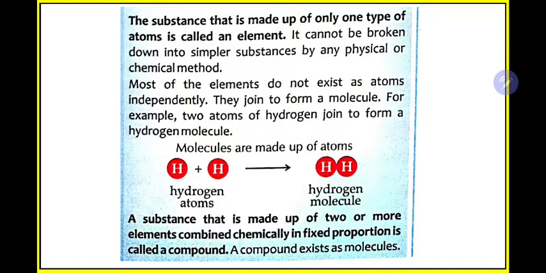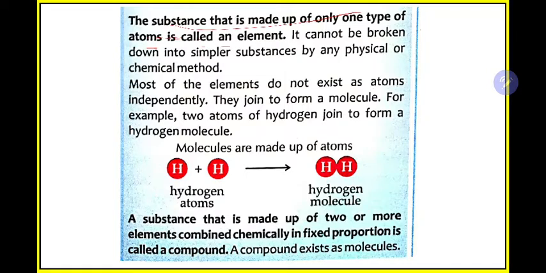The substance that is made up of only one type of atom is called an element. So what is an element? Those substances which are made up of the same type of atoms. In the earlier case, there was hydrogen and oxygen, two different types of atoms mixing, and they are forming a compound.